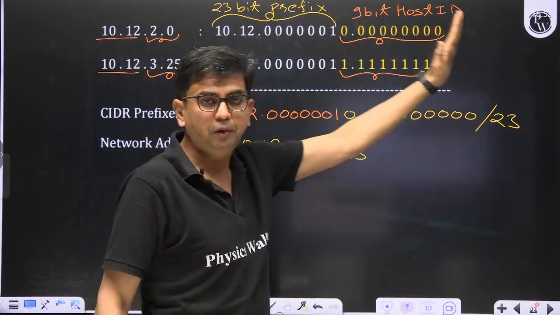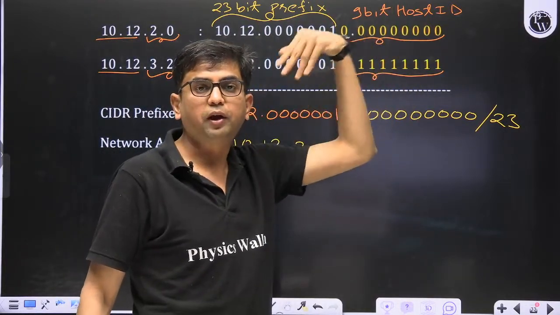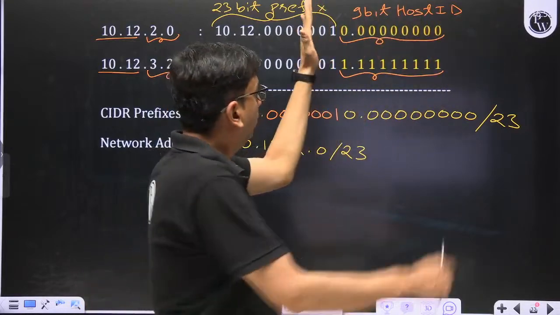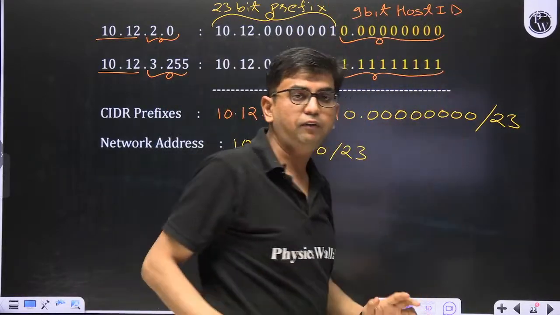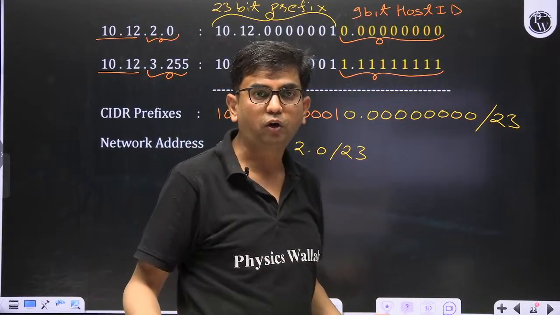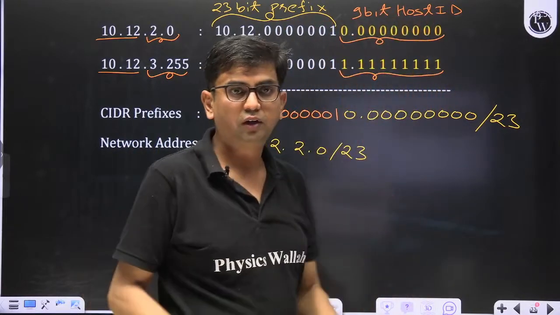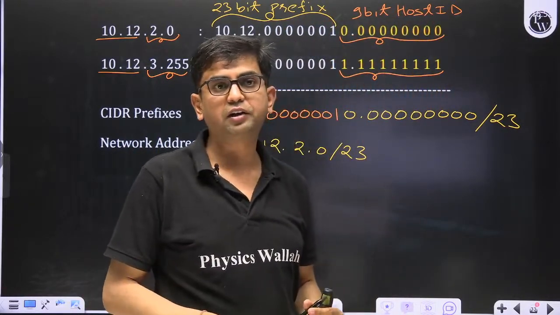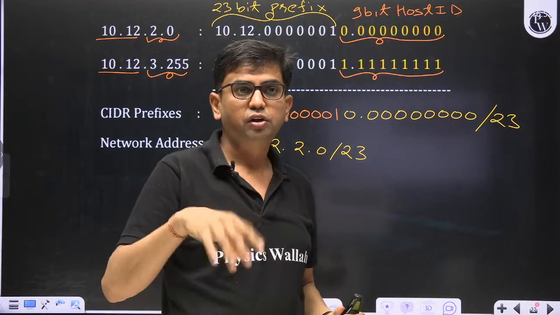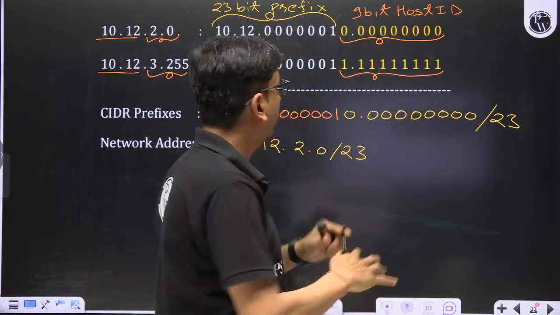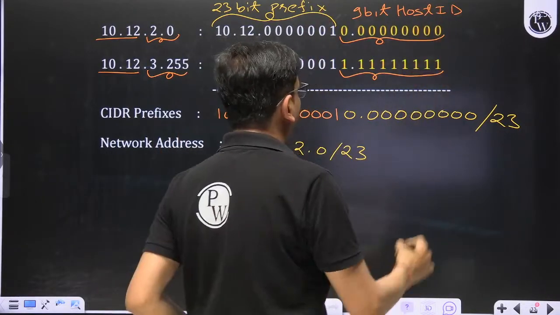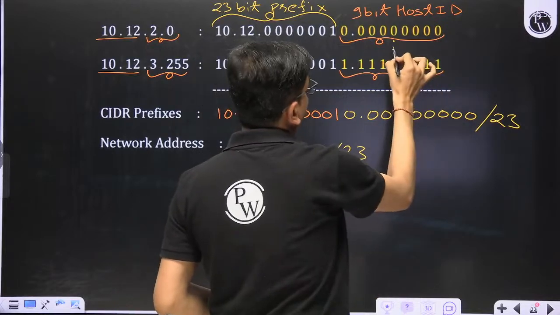After that, the bits are not common. Among those, find out whether there is complete variation, all 0 to all 1, present or not. Is it clear, Shashank Rai? So here, this is all 0 to all 1.